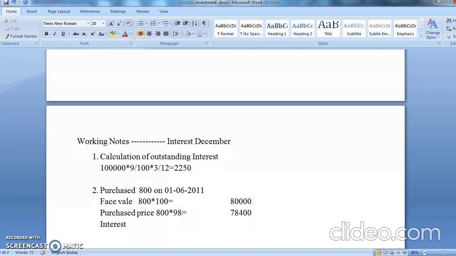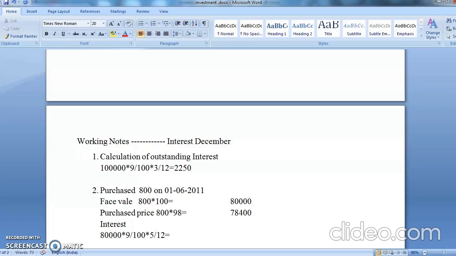Yes, interest, how we are calculating? 80,000 into 9% into how many ones? Now see, where you have received the interest in December and you're purchasing on 1st June. So December के बाद January, February, March, April, May. Because 1st June you are doing a calculation. So how many months? 5 months. From December, calculate on your hands. January, February, March, April, May. So it is 5 by 12.